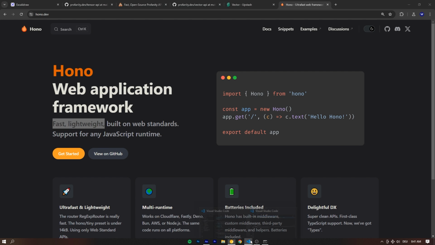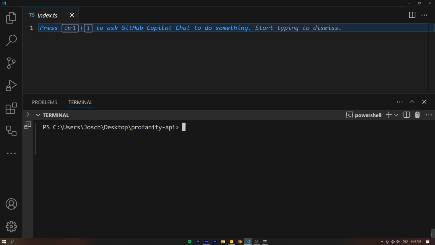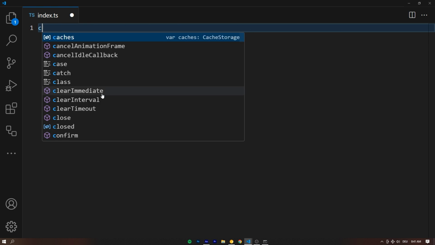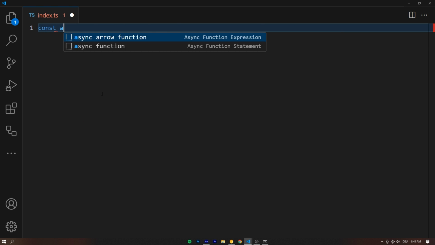Hono is absolutely goated, right? And we're going to use it together by saying npm install. Again, doesn't matter which package manager you use, and that's going to be Hono. And hit enter. And that gives us everything we need to create a great API.